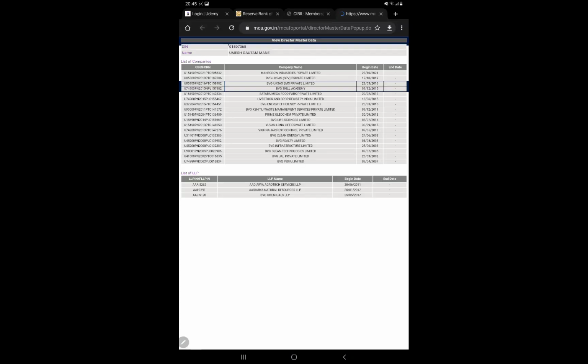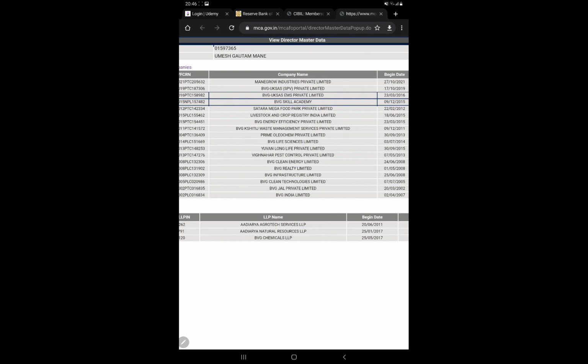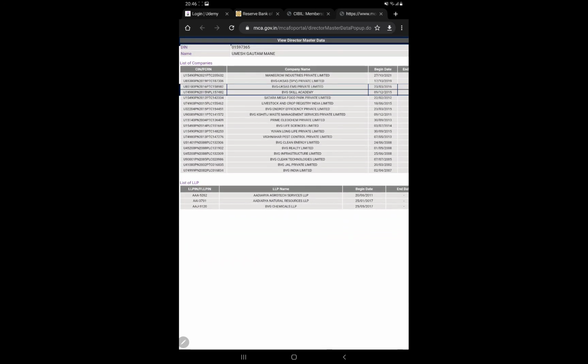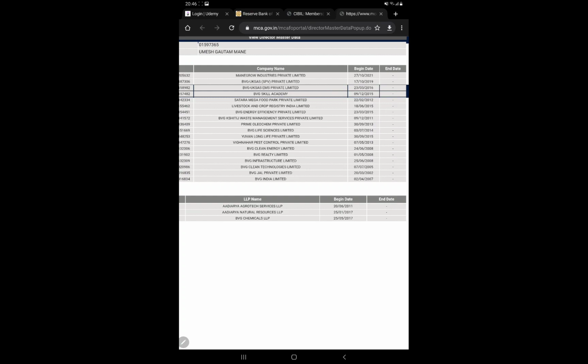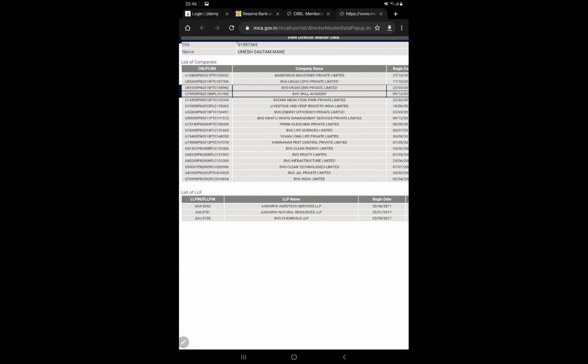Once I click on it, a new screen opens, and here I get to know this Mr. or Mrs. is director in how many other companies. You can see here all the other companies where he is director, along with his beginning date, end date, and the CIN numbers of the companies.